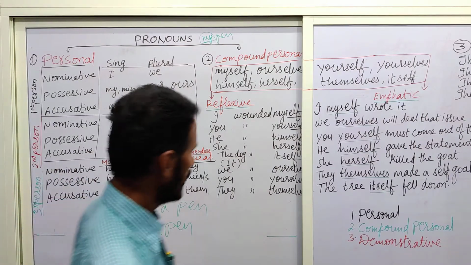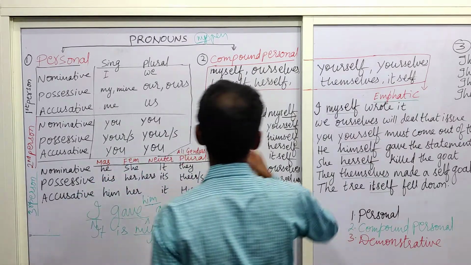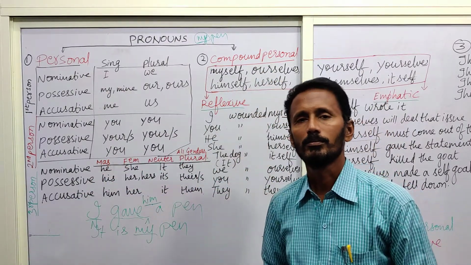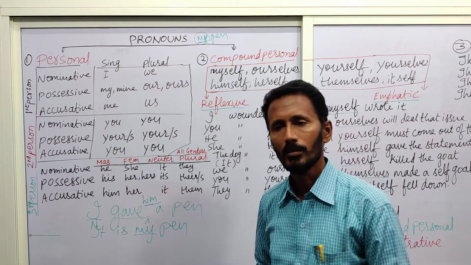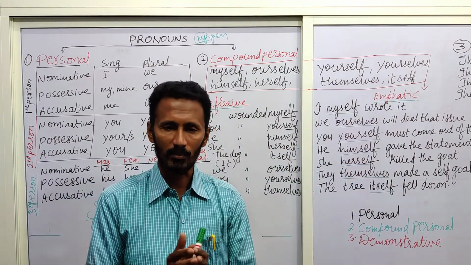Now coming to the other one. The other one is compound personal. Compound personal. The name compound means united or combined or joined.